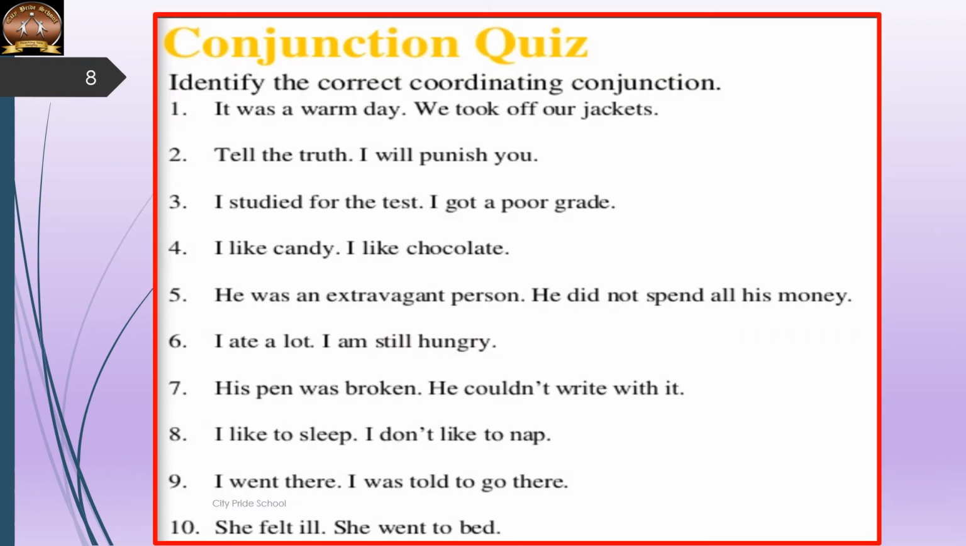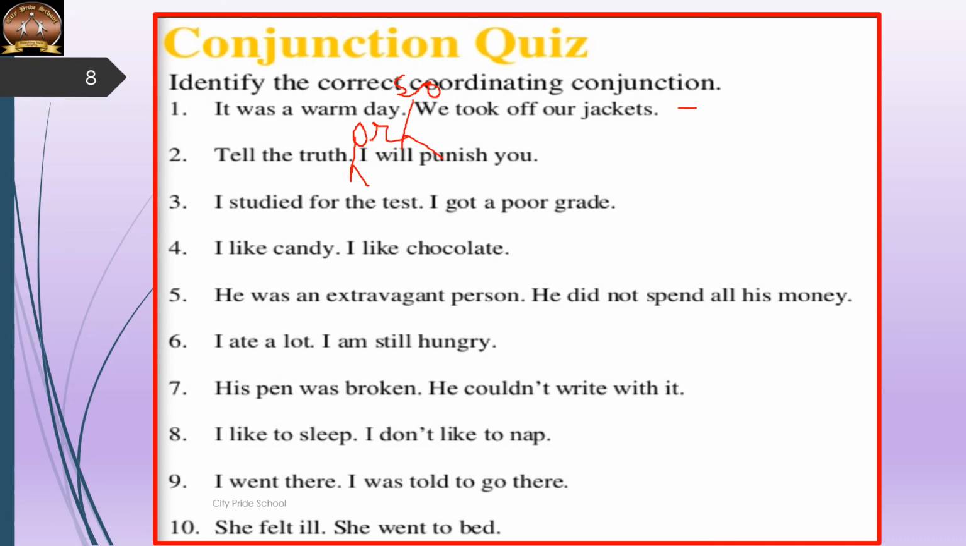Now let's quickly solve this quiz. We have to identify the correct coordinating conjunction for them. It was a warm day, we took off our jackets. It was a warm day, so what will we write here? So we took off our jackets, right? Then, tell the truth, I will punish you. Here we are giving a choice. Tell the truth or I will punish you.